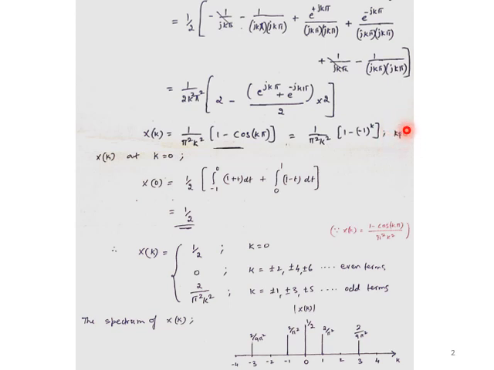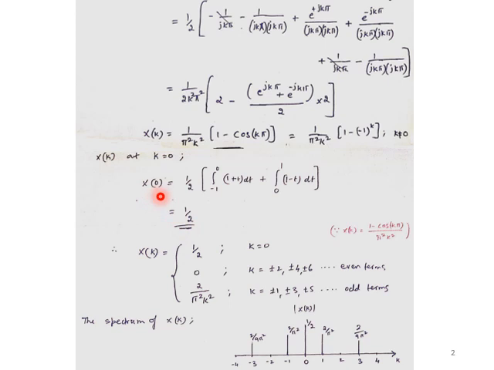When k equals 0, I just need to consider the earlier equation, before integration. So X of k is equal to half of the integration from -1 to 0 of 1 plus t into e to the power minus jk pi t. For k equal to 0, e to the power 0 is 1, so 1 into 1 plus t remains, and 1 minus t remains with respect to the integration limits. If you take the integration and simplify, this term becomes equal to 1, this is going to be half, this is going to be half, and after simplification half plus half is 1, and 1 into half is going to be half.